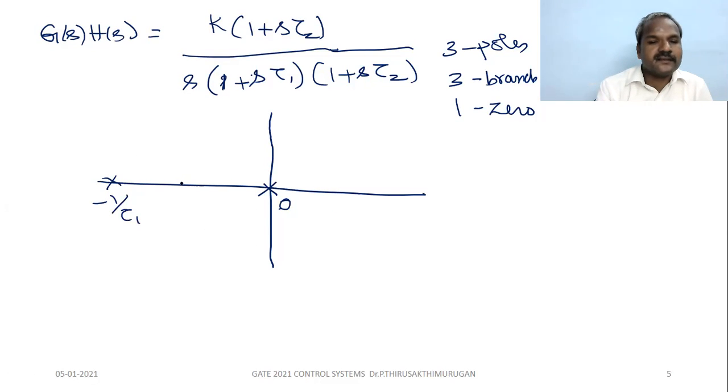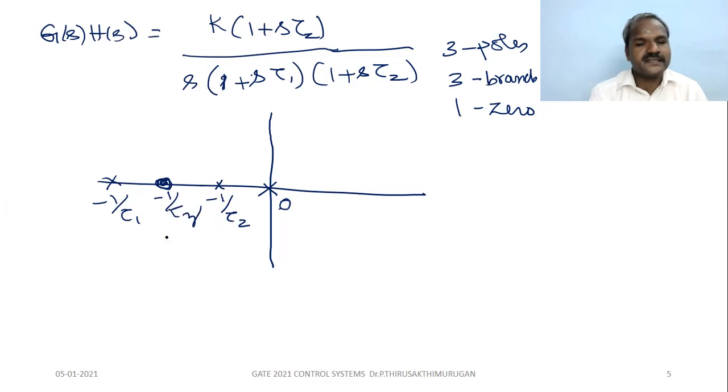Say you have a zero here, one zero, and assume the zero is between these, then here one more pole at minus 1 by tau 2. This is minus 1 by tau z, the zero. So now where are the branches available?